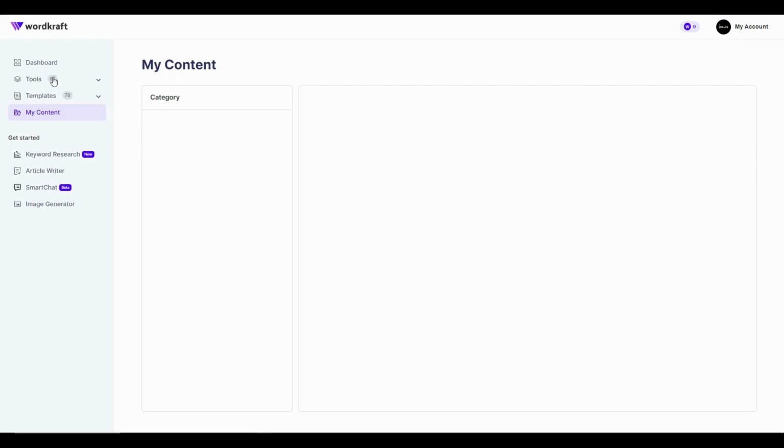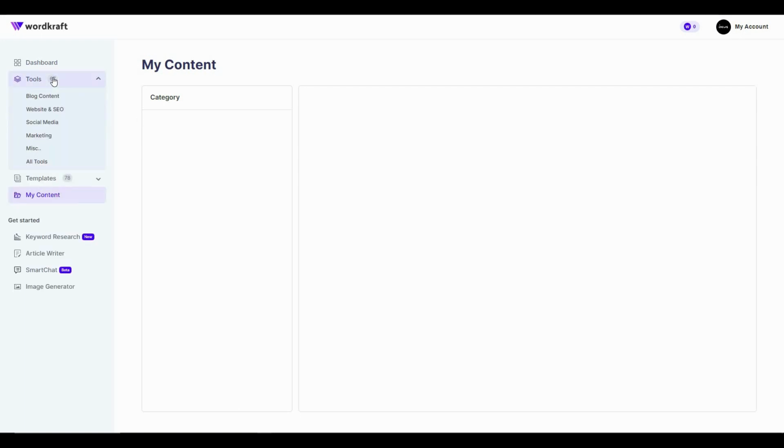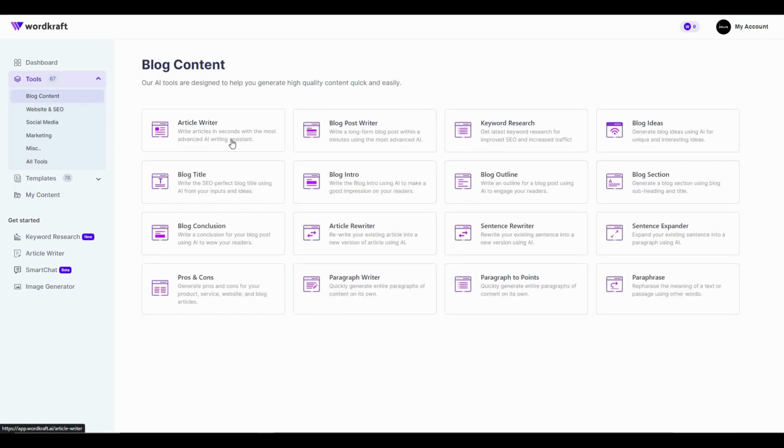So now let's go back to this tools option and let me show you how to create an article. For that, click on this blog content and then you can use this article writer. There are also some other tools for writing your articles, such as conclusion, title, intro, rewriter, paragraph writer, and so many others. But this article writer is going to write a full article for you in a few seconds.